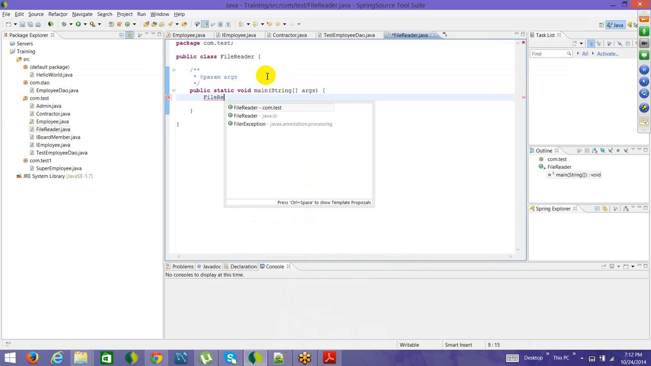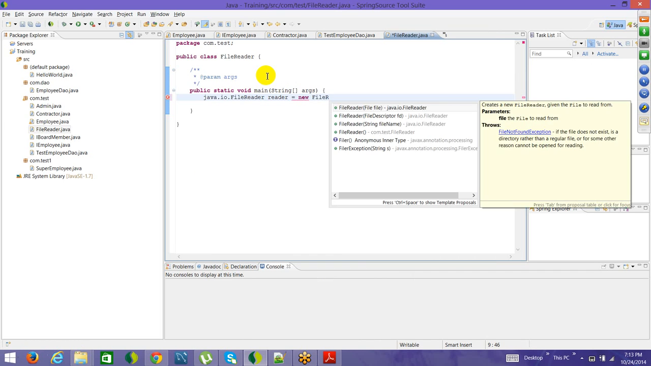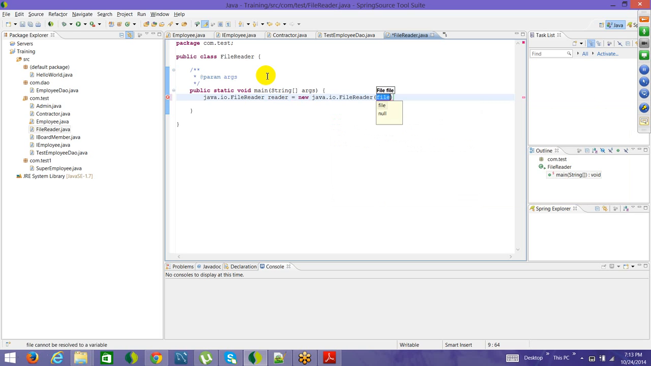So you do a control space, you'll get the options. You have to use this one, so you write that one. Reader is equal to new FileReader. Okay, and the path, there is a path also I think we can give. The path which I gave is in D drive inside test, 1982 slash 1.txt.